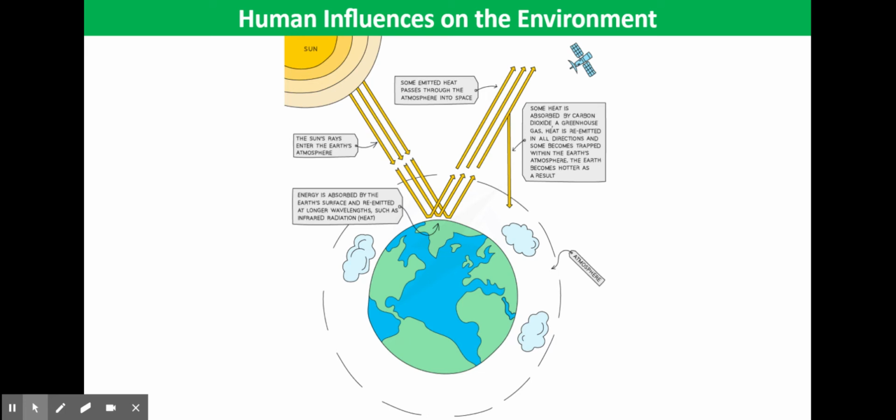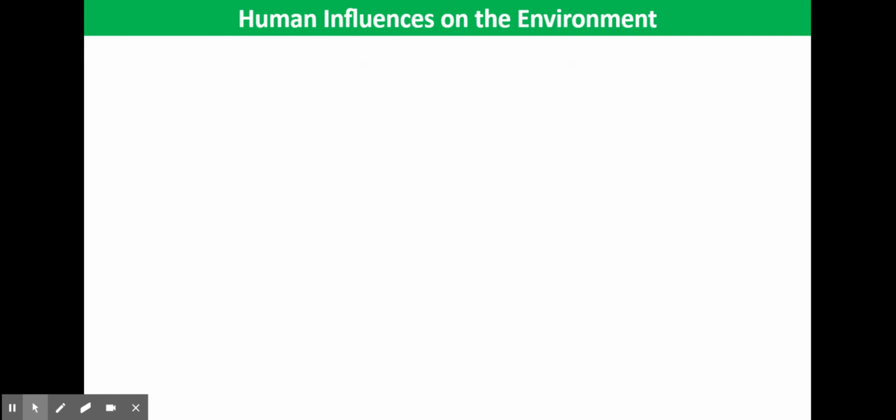The sun emits radiation that enters the Earth's atmosphere. The heat energy is going to reflect back from the Earth's surface. Some of that energy is going to reflect straight out back to space, but some is absorbed by the greenhouse gases and is trapped within the Earth's atmosphere, which is normal. However, as the levels of greenhouse gases in the atmosphere rise due to human activities, the Earth's average temperature is rising beyond normal. And that's what's causing global warming.